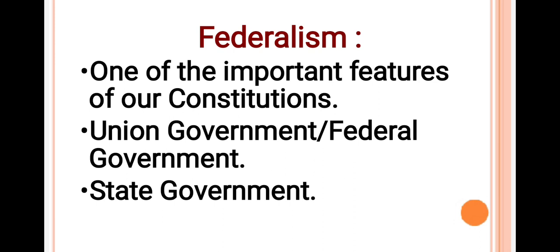It looks after the administration of a particular state. For example, Government of Maharashtra looks after the administration of the state of Maharashtra. In short, the system of running the administration of a country cooperatively by the governments at two levels, making laws about different subjects, is called federalism.